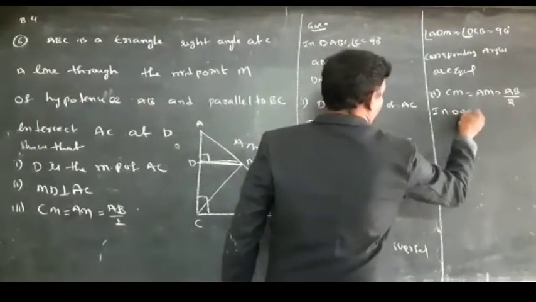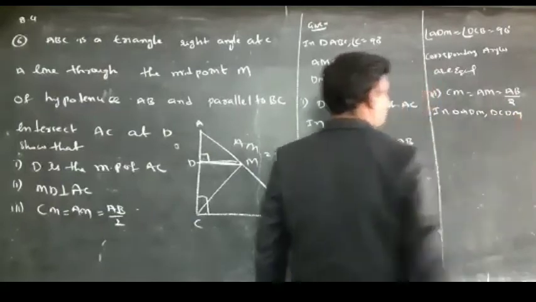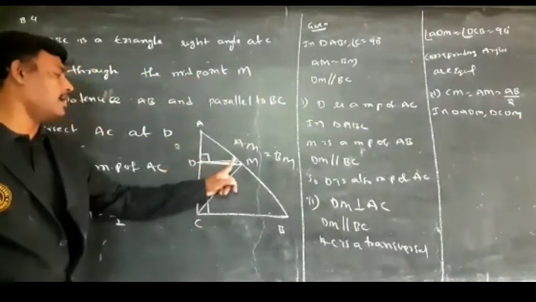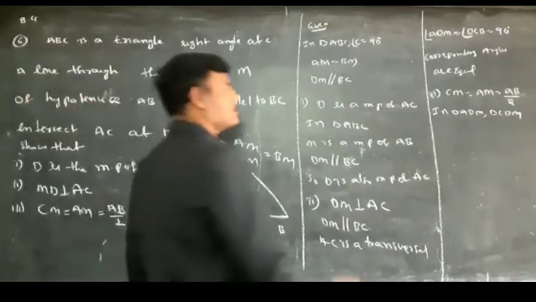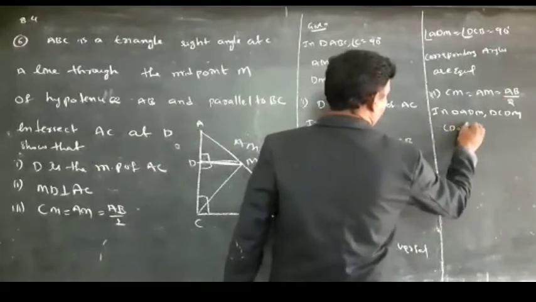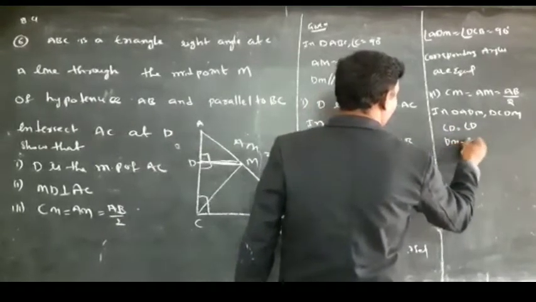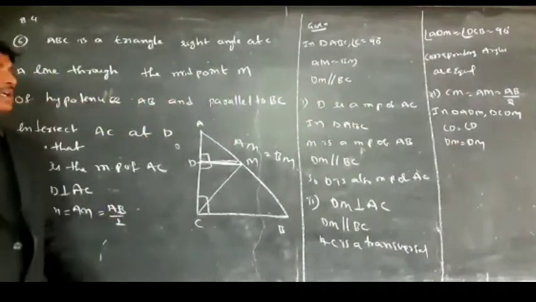In triangle ADM and also triangle CDM, angle D is equal to angle D, both are right angles. Similarly, DM is equal to DM. That is a common side.